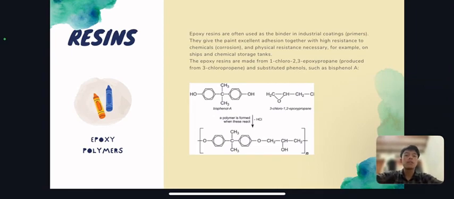Epoxy polymers. Epoxy resins are often used as the binder in industrial coatings and primers. They give the paint excellent adhesion together with high resistance to chemical corrosion and physical resistance, necessary for example on ships and chemical storage tanks. The epoxy resins are made from 1-chloro-2,3-epoxypropane produced from 3-chloropropene and a substituted phenol such as bisphenol A.